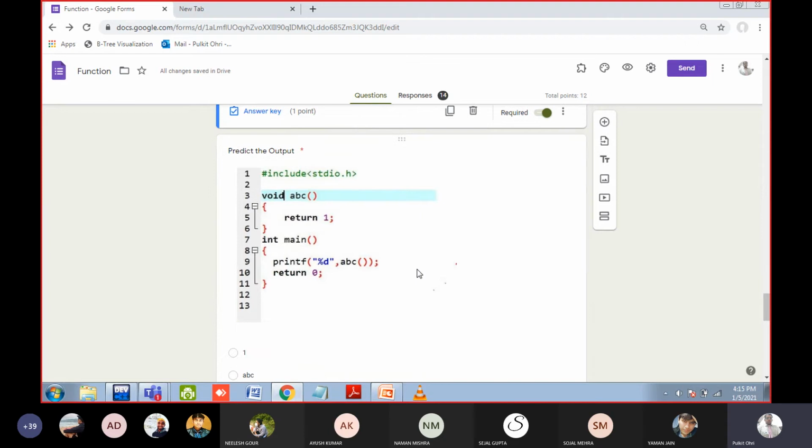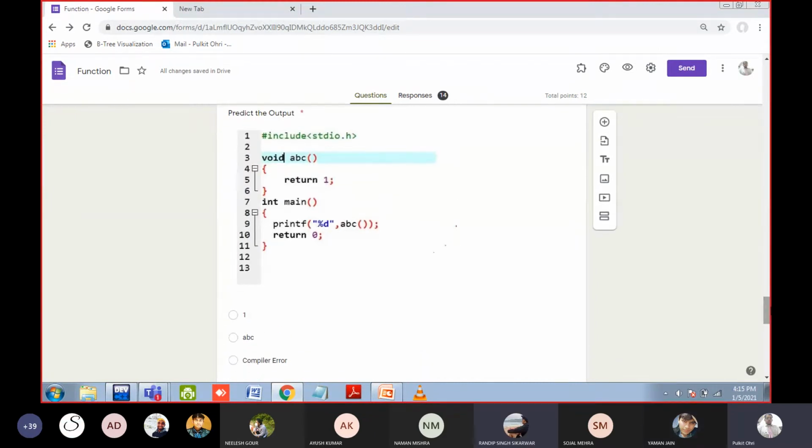Yes. Can anyone tell me the answer of this question? So compilation error. Of course, this is known as aankhon ka dhoka. Why? Of course, it is written void. When you are returning something, you are returning a number. But you have written in the line number 3 void, means it should not have a return statement. Void means return statement is not there. Return 0 should also be not there, because 0 is a number. It is an integer. So when you are writing void, it means you cannot use the return statement. But here you have used the return statement. So of course it is a compiler error.